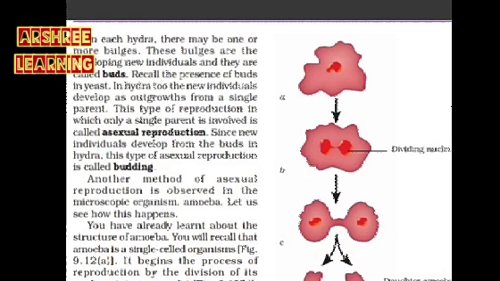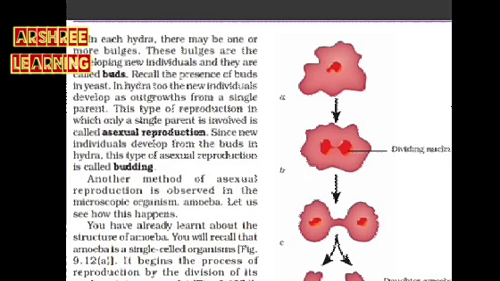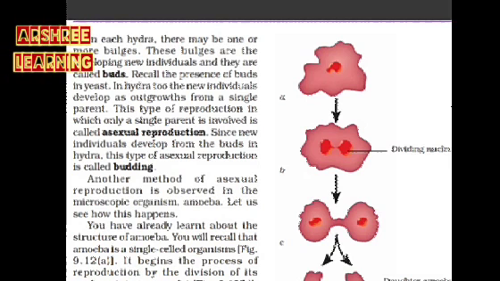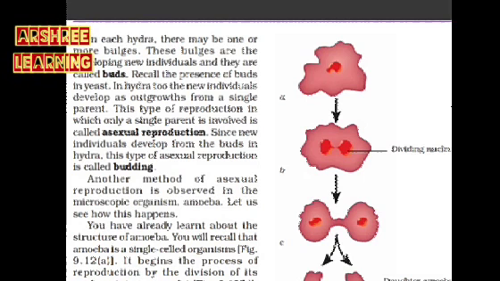Another method of asexual reproduction is observed in another microscopic organism called amoeba. You must have read about amoeba earlier. Amoeba is a microscopic organism which lives in moist places. It has no regular body shape. And how does it reproduce? Amoeba also does not reproduce with the help of two organisms. Its single body can produce multiple organisms.